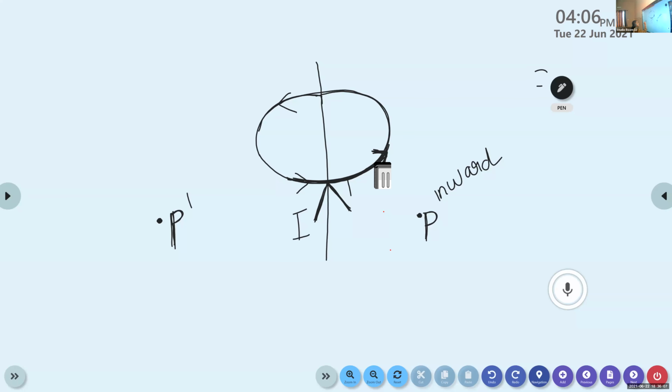Similarly, I consider another point P dash here. So my question is this: what is the direction of the magnetic field at this point P dash? Is it inward or outward? Yes, Anna, it's right. Unmute and say. Yes, it is outward. Here the arrow mark shows it is outward. It came from inside to outward. Okay.